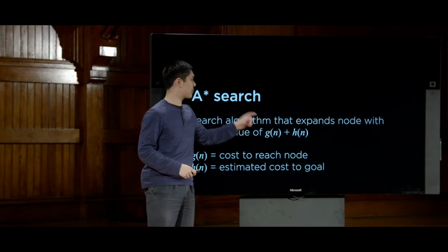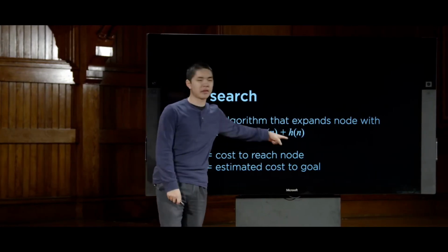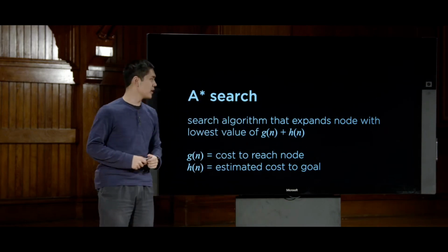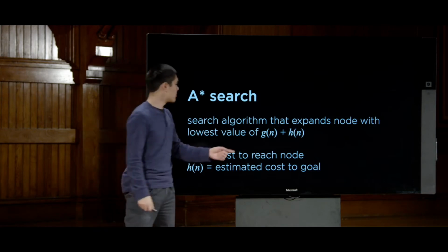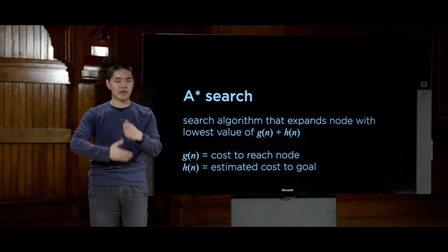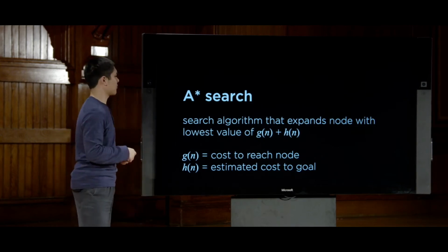So we'll search algorithms by expanding the node with the lowest value of g of n plus h of n. H of n is that same heuristic that we were talking about a moment ago that's going to vary based on the problem. But g of n is going to be the cost to reach the node, how many steps I had to take in this case to get to my current position.